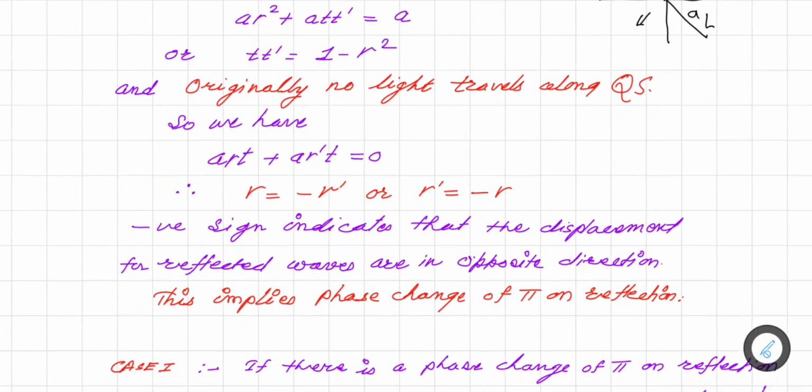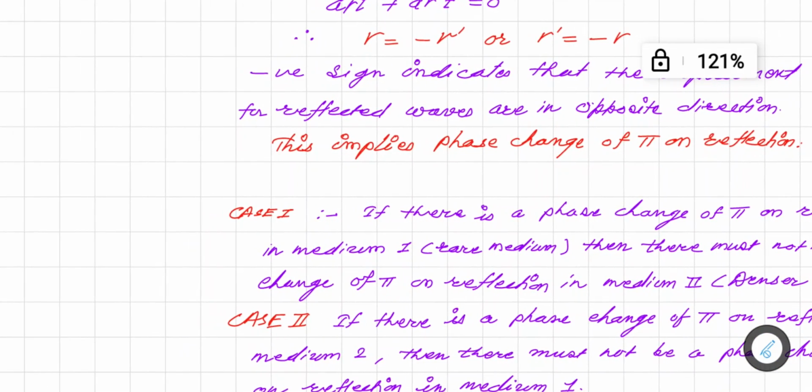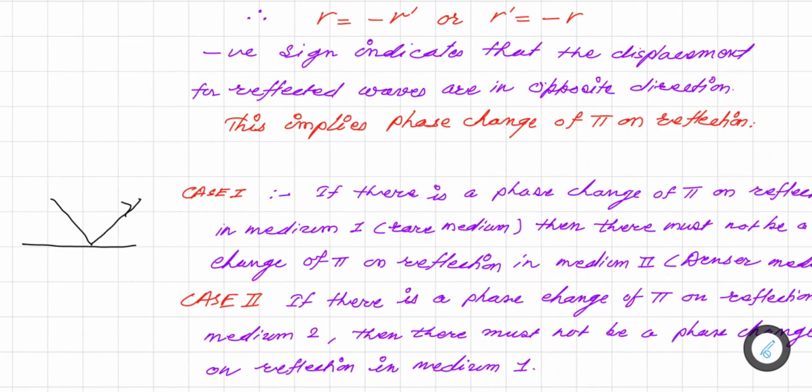Now here we are going to consider the cases. If there is a phase change of pi on reflection in medium 1, so let us consider, here it is medium 1, and when the light ray travels in this direction, suppose it changes its phase by 180 degree. Okay, so that is one case. Then there must not be a phase change of pi on reflection in medium 2. So when we are considering the other medium, there should not be a phase change in this medium.